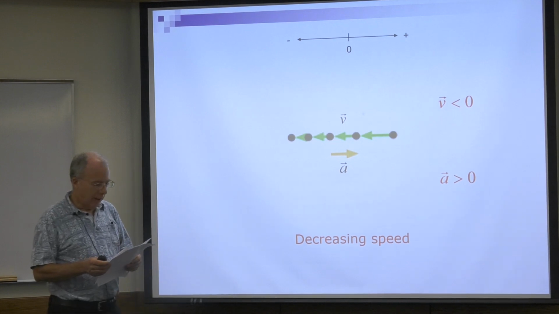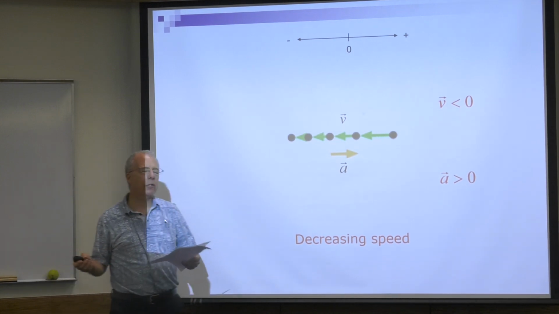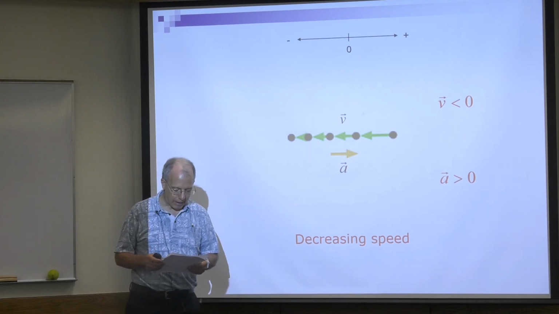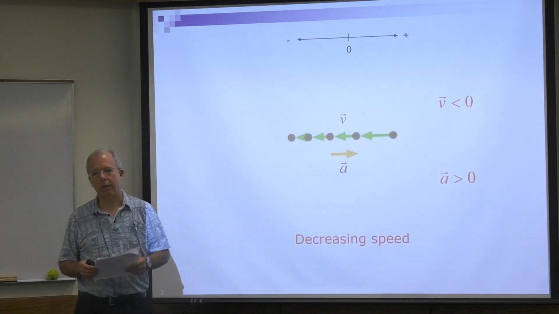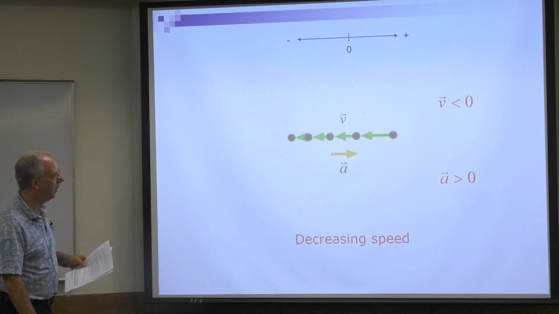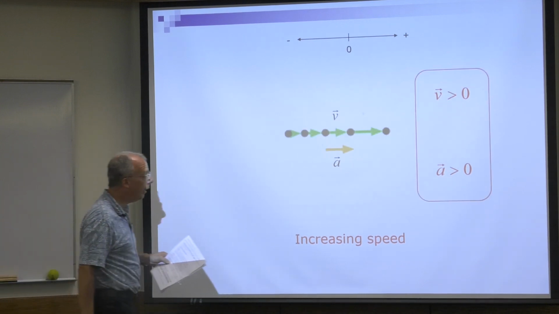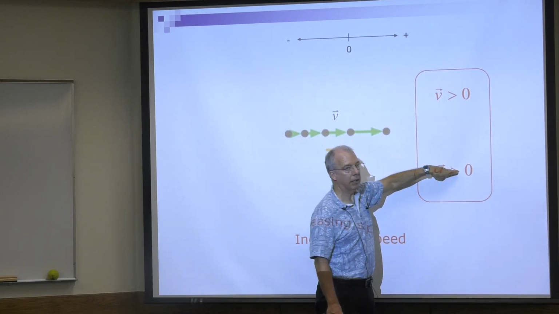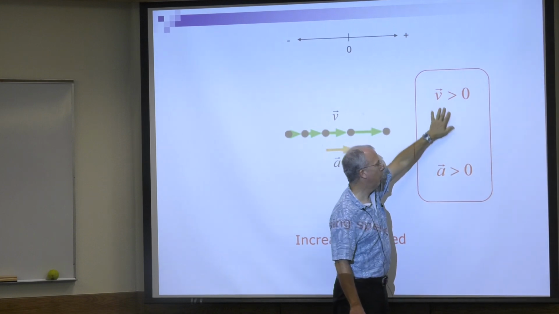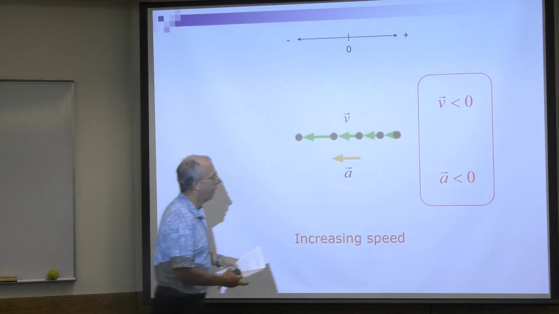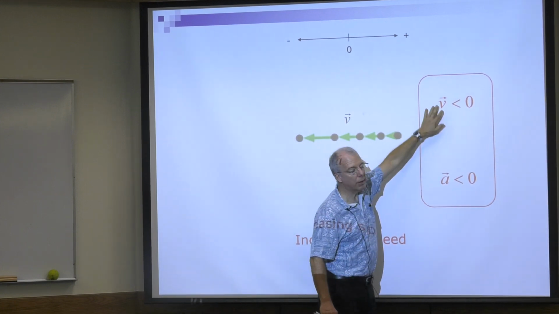So what do you think? What else besides acceleration do we need to figure out if something's going faster or slower? Velocity. Look, here velocity and acceleration both have the same sign. They're both positive. When that happens, we have increasing speed. Look at here, they have the same sign, they're both negative.